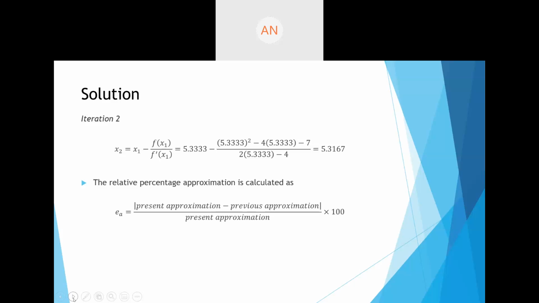Can you tell me what the error is? What is the relative approximate error?